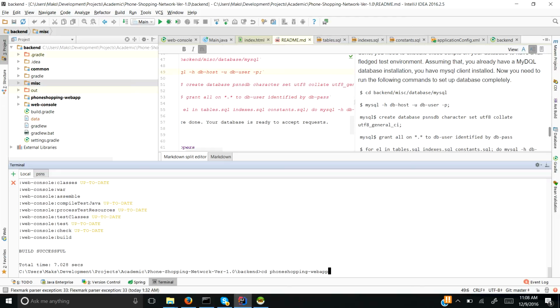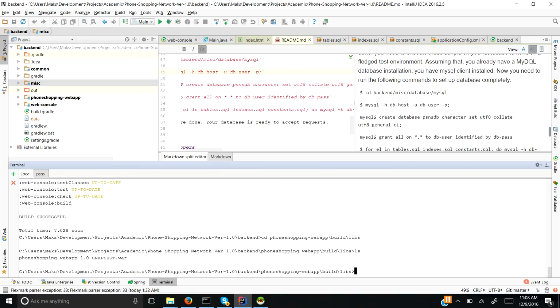Cd phoneshopping web app. This war file, I need to copy this war file.